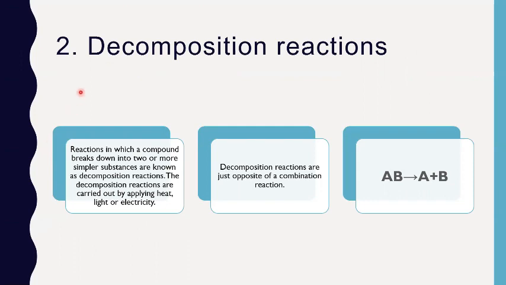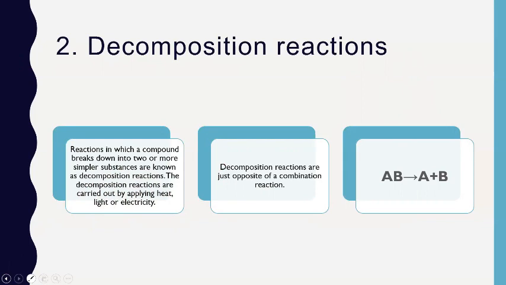Let's look at decomposition reaction. Those reactions in which a compound splits up into two or more simpler substances are known as decomposition reactions. The decomposition reactions are carried out by applying heat, light or electricity. A decomposition reaction is just the opposite of a combination reaction. In decomposition reaction, there are two or more products but only one reactant.